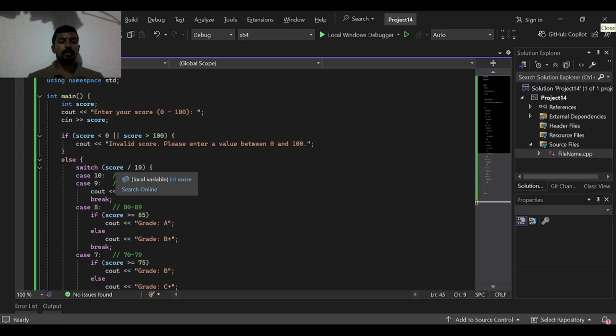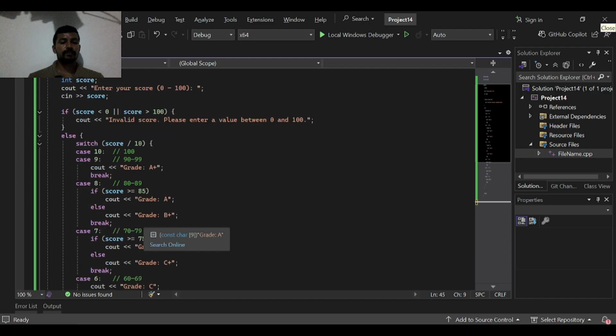We divide the score by 10 and find the grade range. If the score is between 90 and 100, we show grade A. If the score is between 80 and 89, if it is 85 or more, the grade is A, and if it is less than 85, the grade is B.